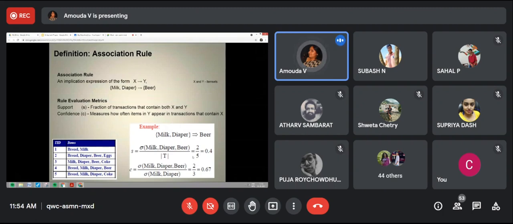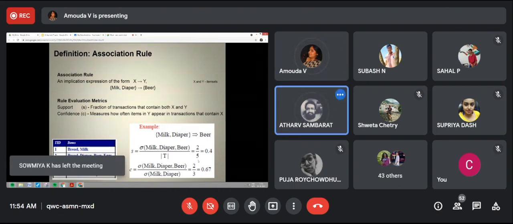Out of 5 transactions, how many times are these 3 items occurring together? We found that 2 times they occur together. So 2 by 5. Others, this is okay? Yes, ma'am. Now you are clear with support?